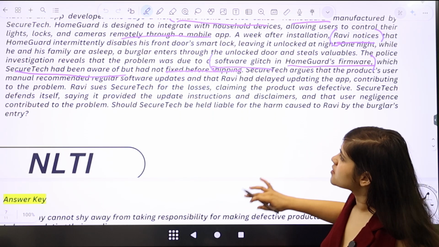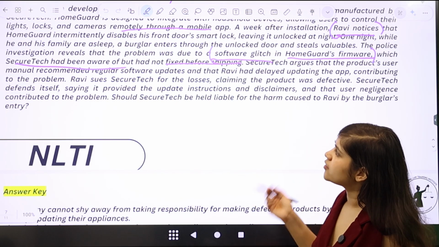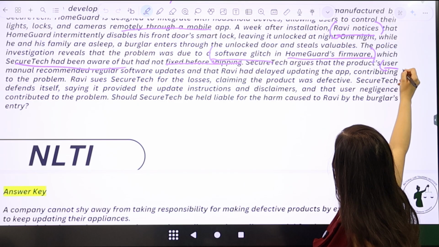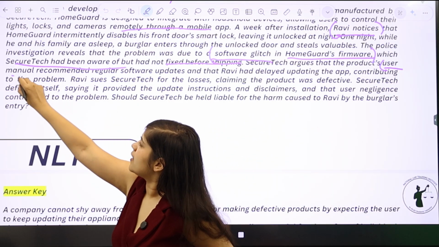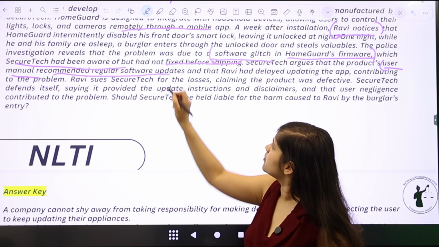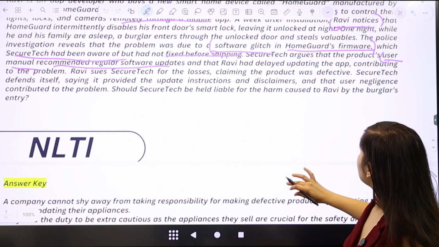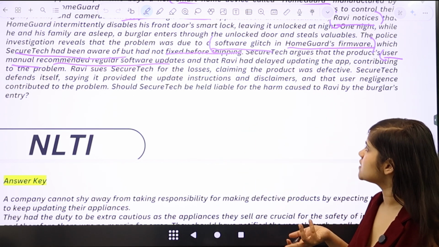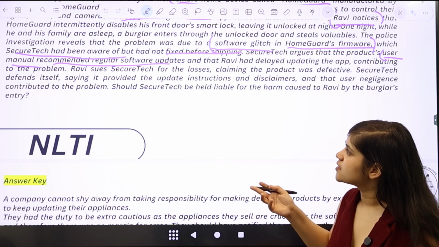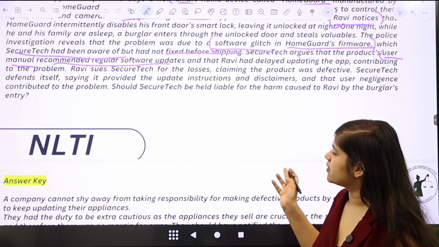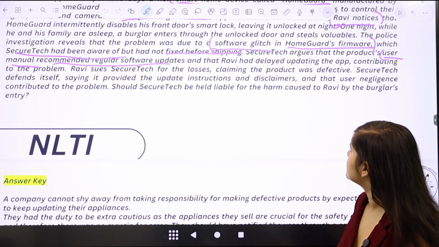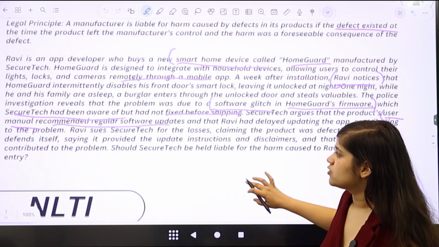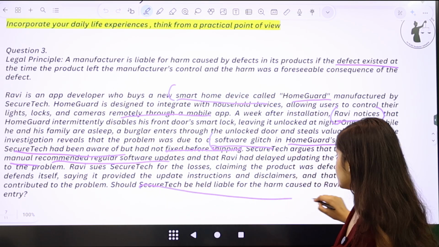SecureTech argues that the product's user manual recommended regular software updates, and that Ravi had delayed updating the app, contributing to the problem. Ravi sues SecureTech for the losses, claiming that the product was defective. SecureTech defends itself, saying it provided the update instructions and disclaimers and that user negligence contributed to the problem. So now, should SecureTech be held liable for the harm caused?